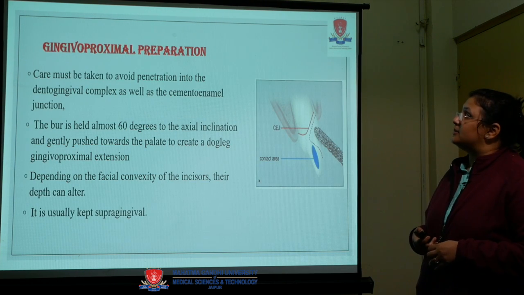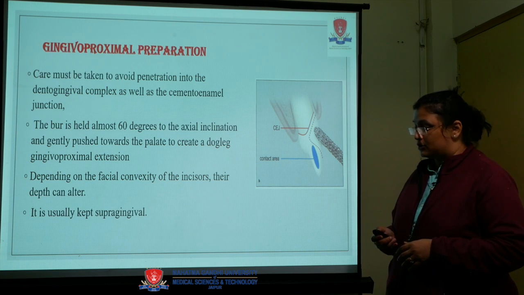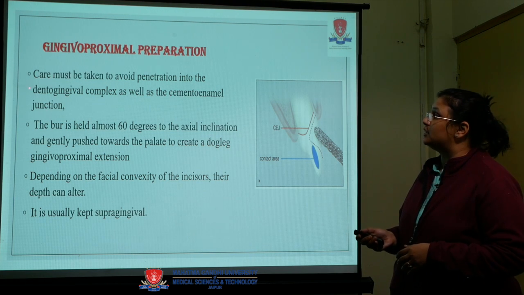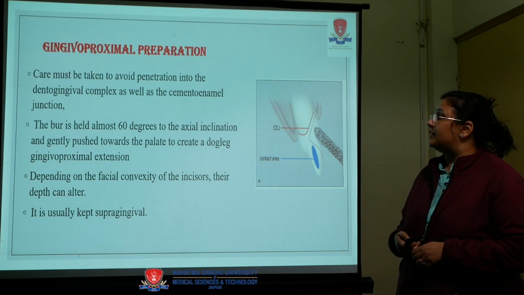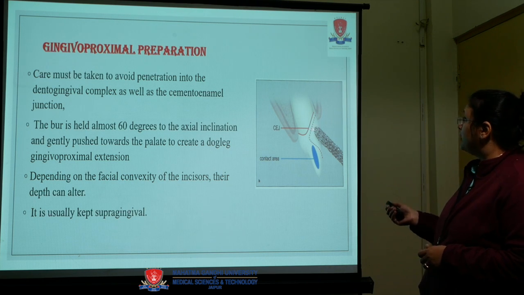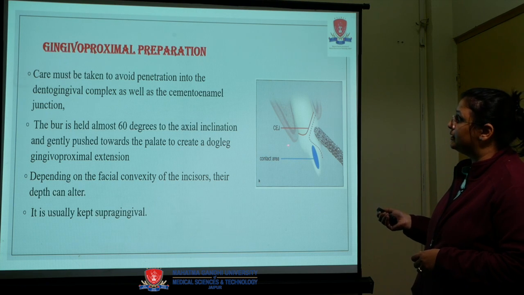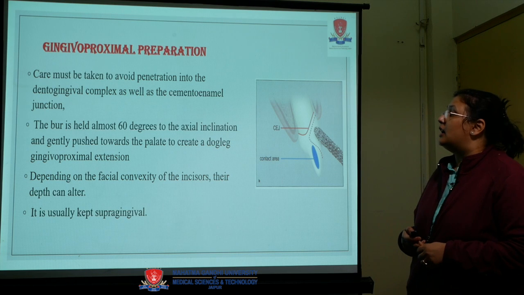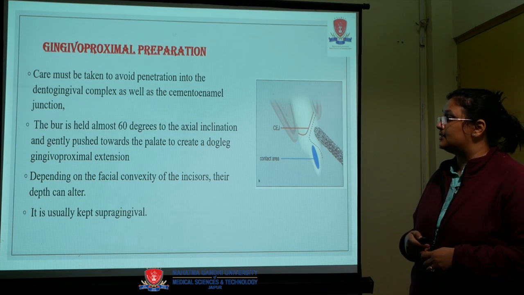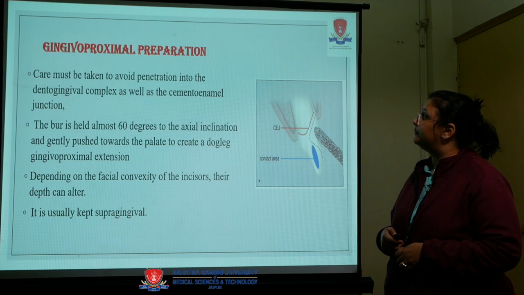In gingival proximal preparation, the care to be kept in mind is to avoid penetration into the gingivo-dental complex as well as the CEJ. The burr is held at an angle of about 60 degrees to the axial inclination and gently pushed towards the palate to create a dogleg gingivo-proximal extension. It is usually kept supragingival.